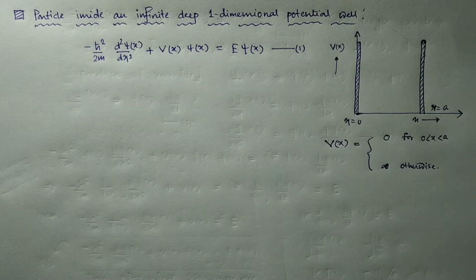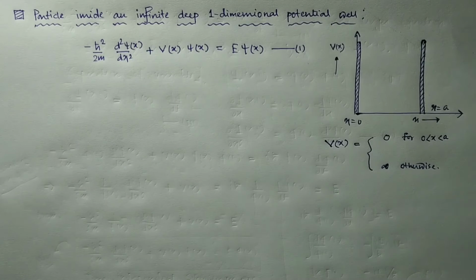In the last class, we discussed the separation of variable technique and how to reduce the Schrodinger differential equation into two ordinary differential equations, and what the time independent Schrodinger equation is. We also discussed that the central task of quantum mechanics is to solve the time independent Schrodinger equation for various systems, knowing the value of potential of that particular system.